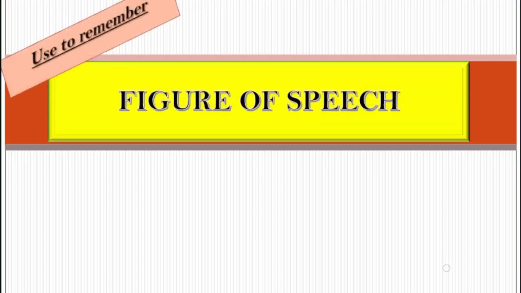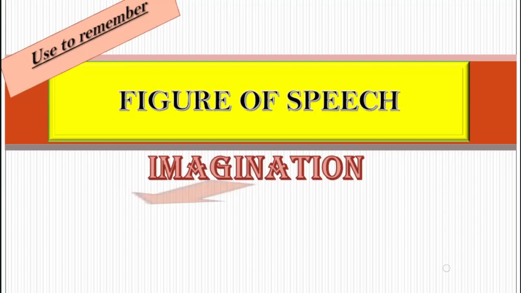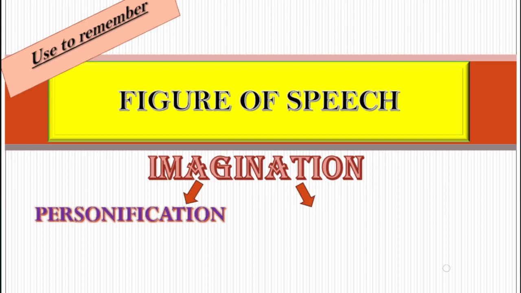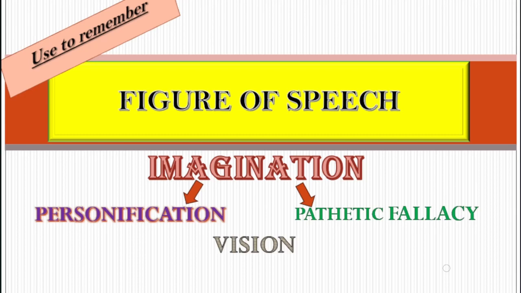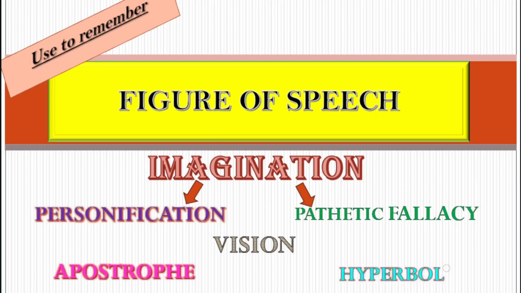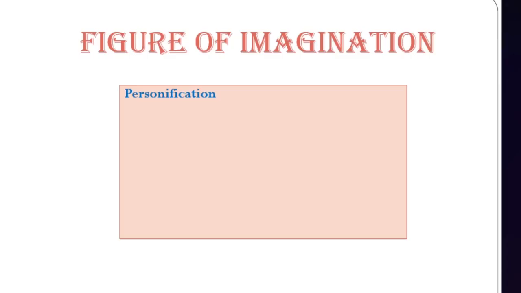So today we are going to learn the next classification of figure of speech, that is imagination. Imagination means thinking. So what are the words that today you will learn? First one is personification, second one is pathetic fallacy, third one is vision, fourth one is apostrophe, and the last one is hyperbole. What is personification?